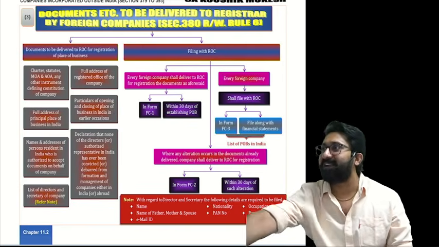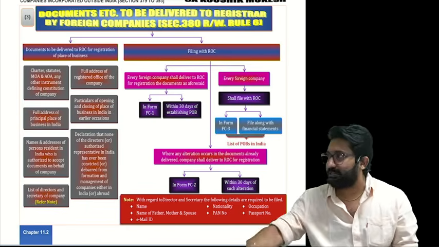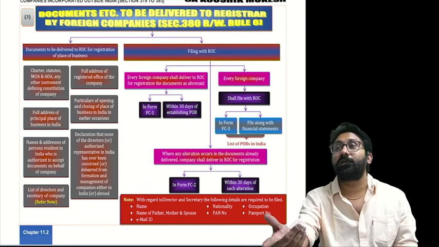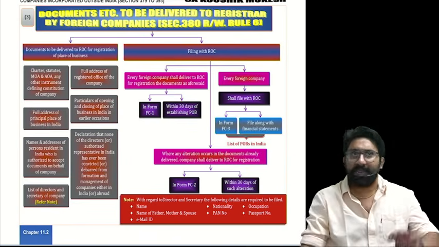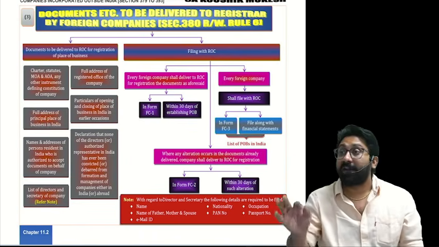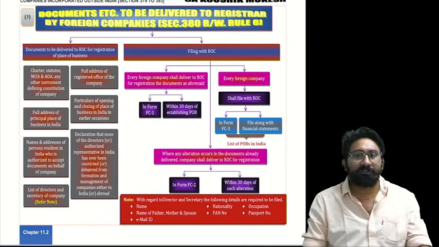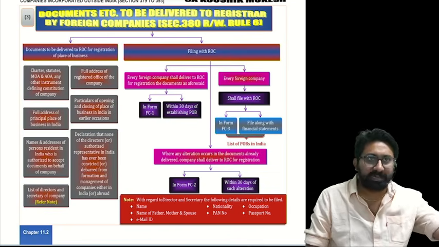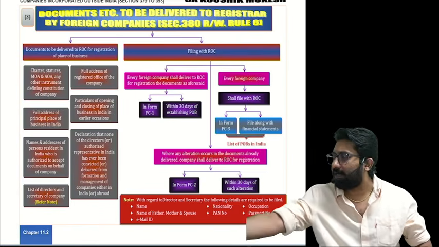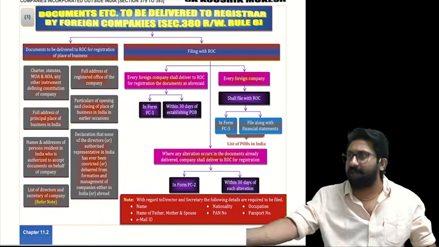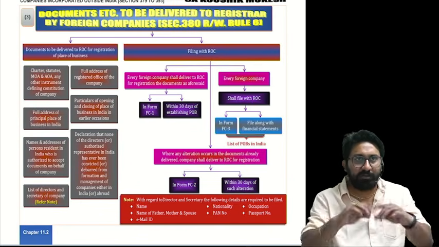Registered office should be there in India. That's the answer. If registered office is there in India, we call it Indian company. Registered office outside India, we call it foreign company. As simple as that. Registered office place decides which company you are. Registered office in USA, USA company. Registered office in UK, UK based company. Registered office in Hyderabad, Indian based company. Understood the point clearly? Like this we need to understand this concept.